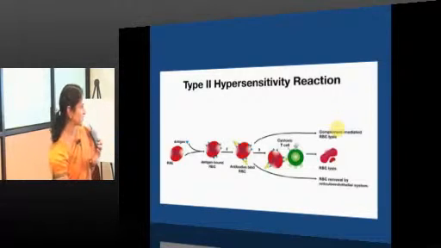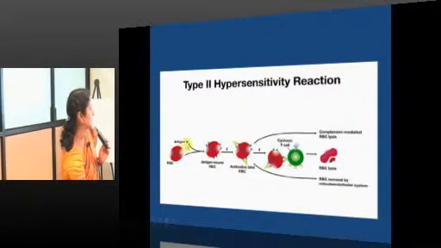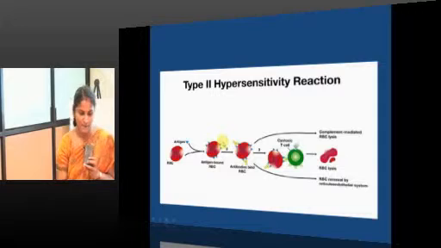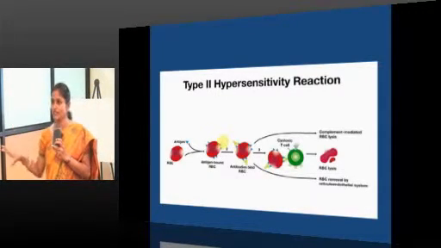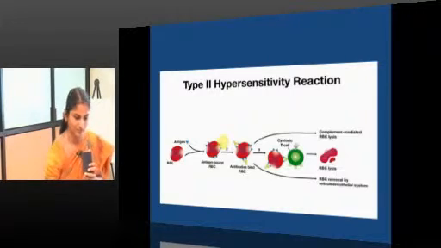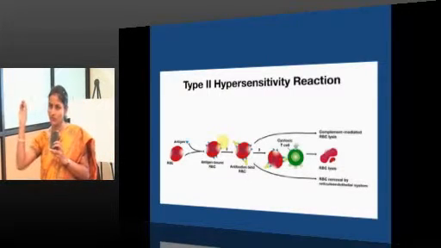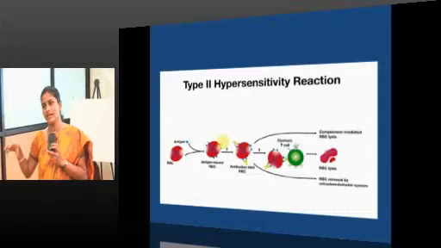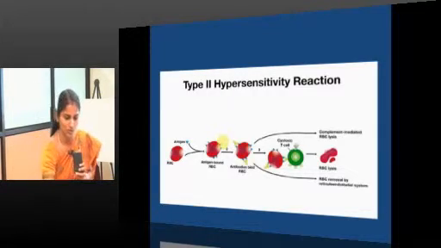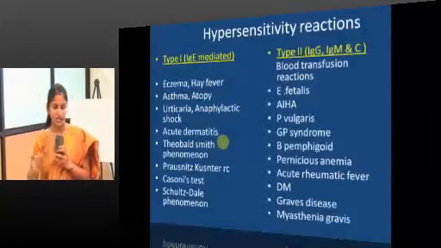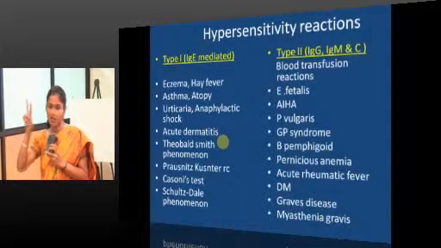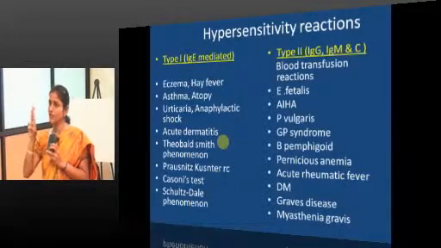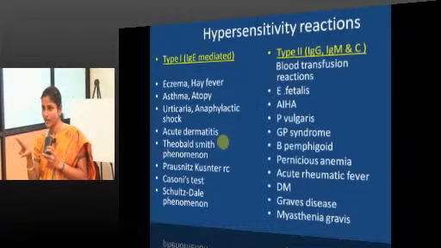So, type 2 hypersensitivity reaction, again a revision, antigen coating the surface of RBCs, antibodies bind to RBCs causing cell destruction. Type 3, immune complex formation in circulation, getting deposited wherever they want to. So, all your allergic reactions are type 1, all your organ specific autoimmune disorders are type 2.